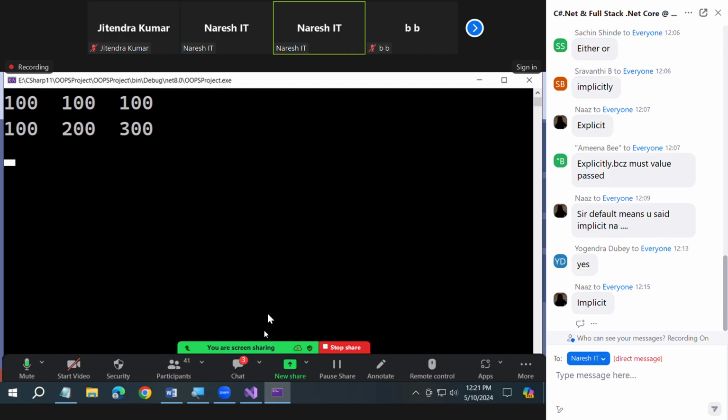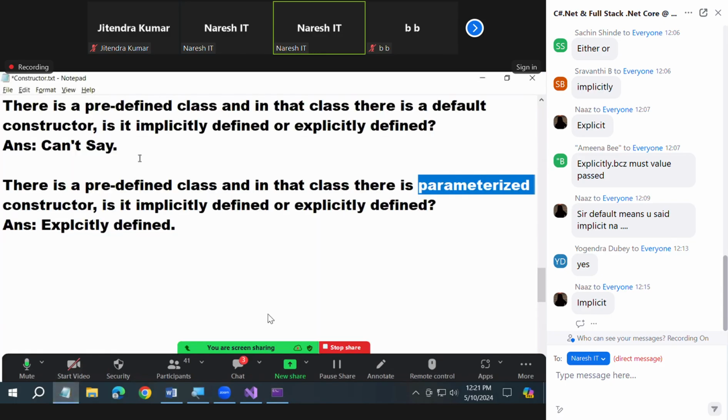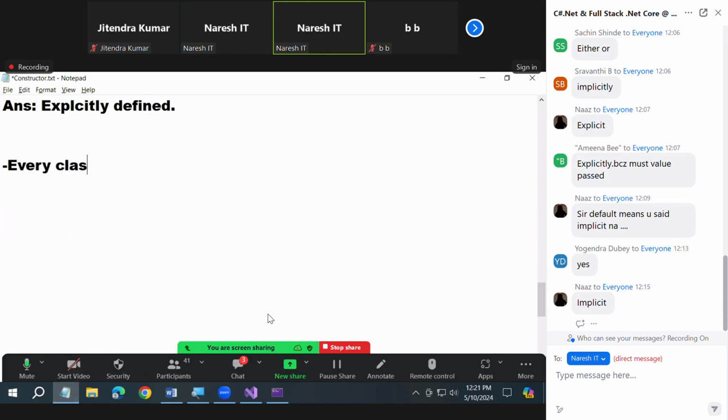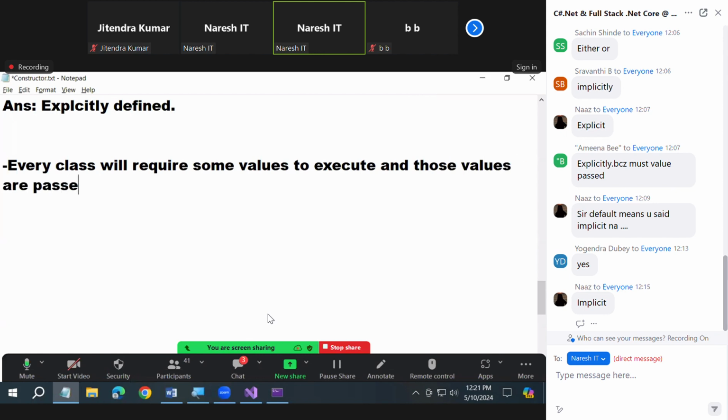Put this in mind. Listen. Every class will require some values to execute. And those values are passed to the class through the constructor of that class.